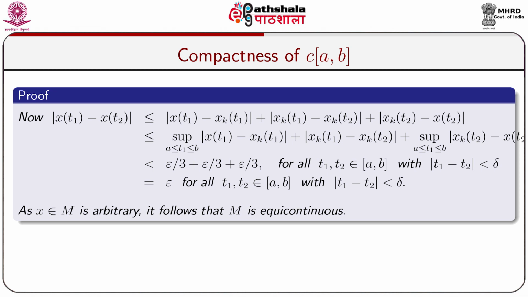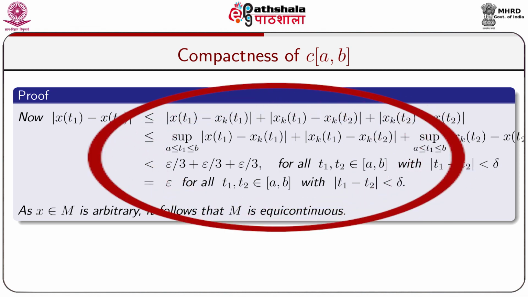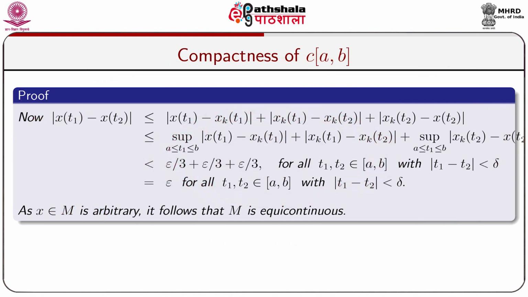Which is again less than or equal to the supremum of modulus of x(t1) minus x_k(t1), where the supremum is taken over the closed interval [a, b]. The second term remains invariant, that is modulus of x_k(t1) minus x_k(t2), plus the supremum of modulus of x_k(t2) minus x(t2). Here the supremum is taken over the closed interval [a, b], which is again less than epsilon by 3 plus epsilon by 3 plus epsilon by 3 for all t1, t2 belonging to [a, b] with modulus of t1 minus t2 less than delta.